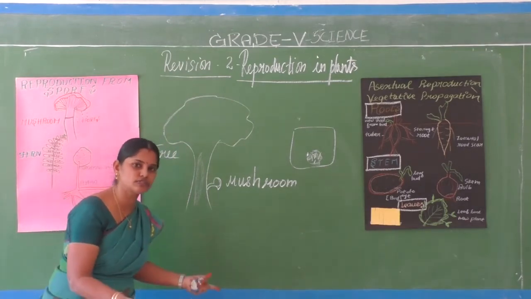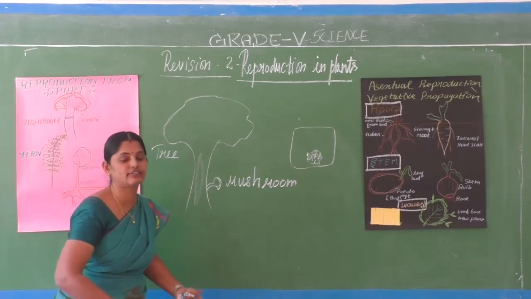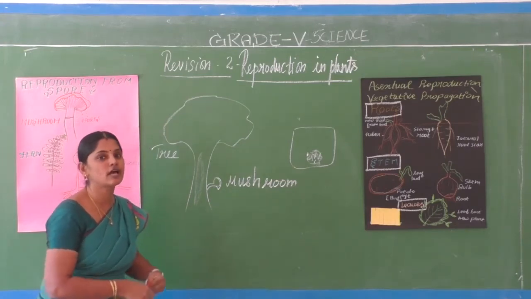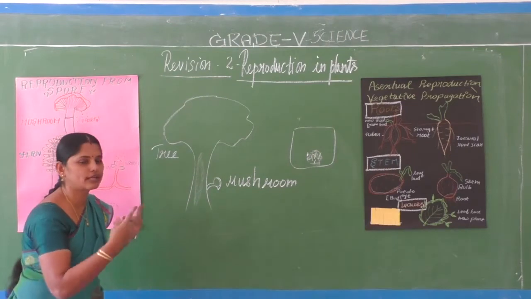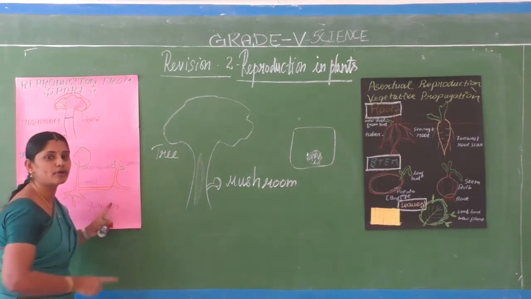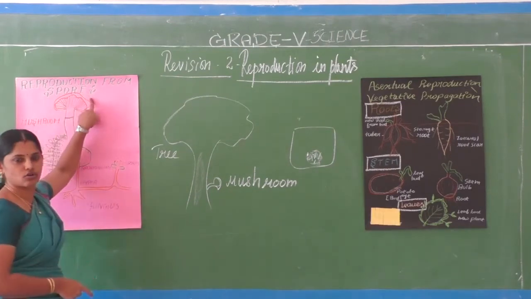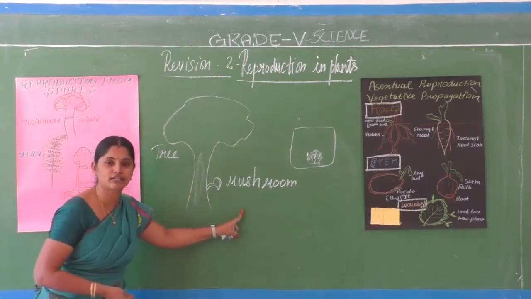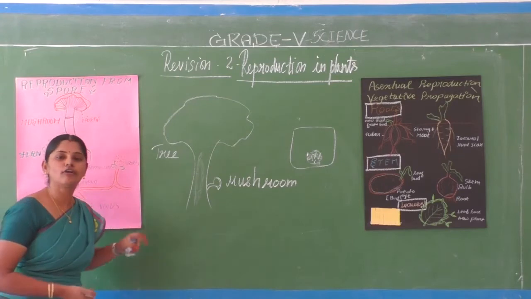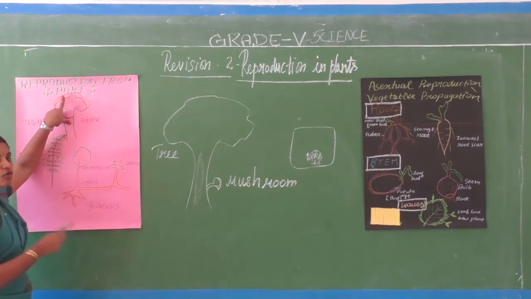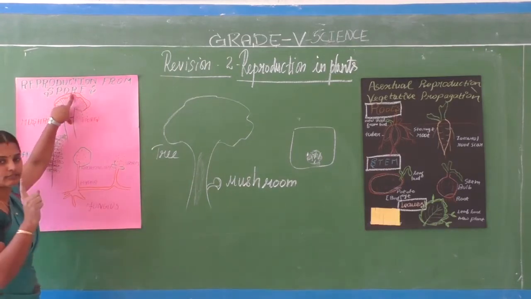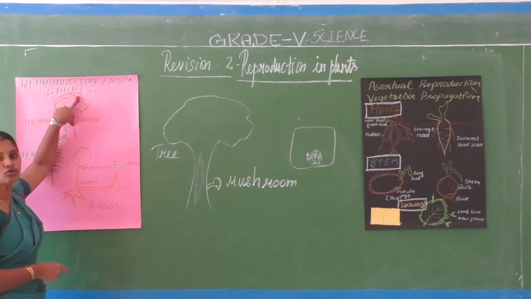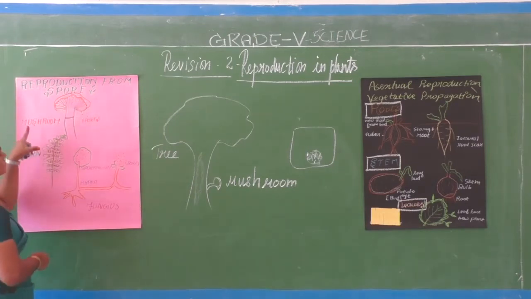Flowering plants produce seeds and can reproduce easily, whereas non-flowering plants have no flowers, so there are no seeds, so they reproduce through spores. Mushrooms come under fungi families, lower organisms. Those lower-level plant organisms come under fungi. They reproduce through spores.